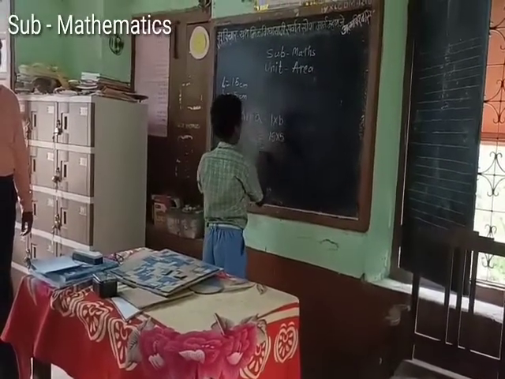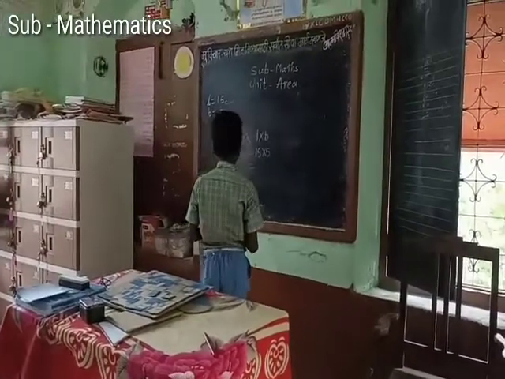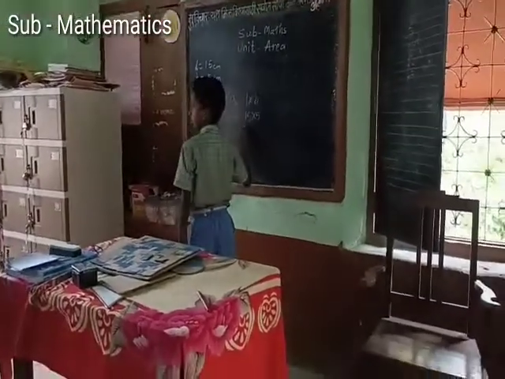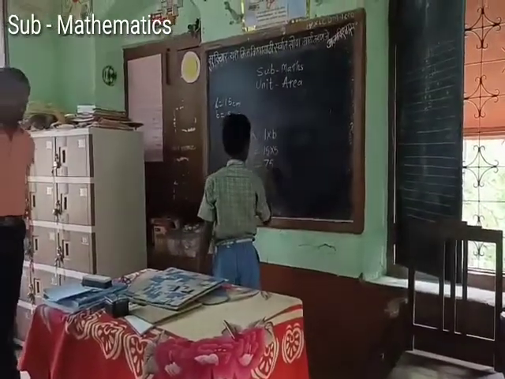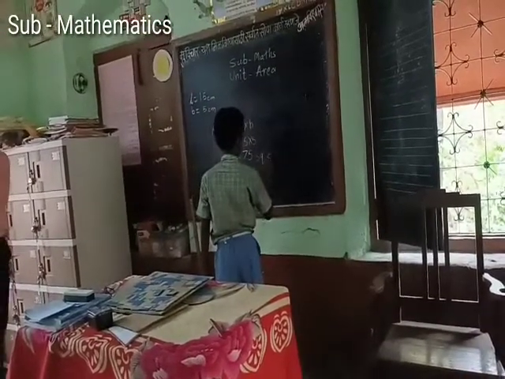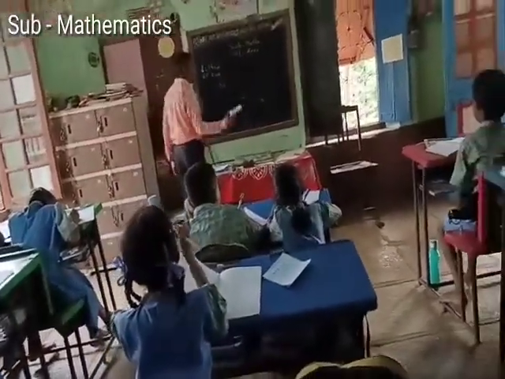Length is 15, breadth is 5. So 15 into 5. What is the answer? 75. What is the unit? Square centimeter.